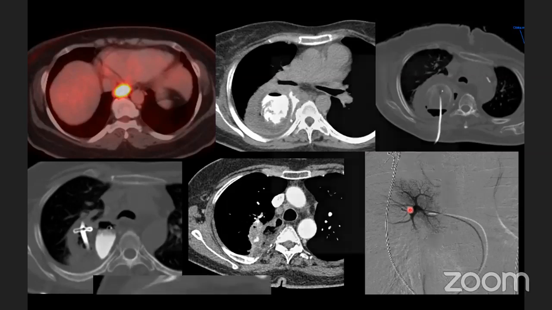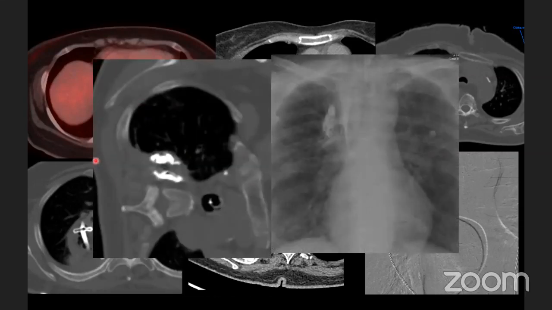So ultimately, under CT guidance, we injected glue along the wall of the cavity. This is the post-procedure X-ray. We can see there is glue in the cavity of this lesion.